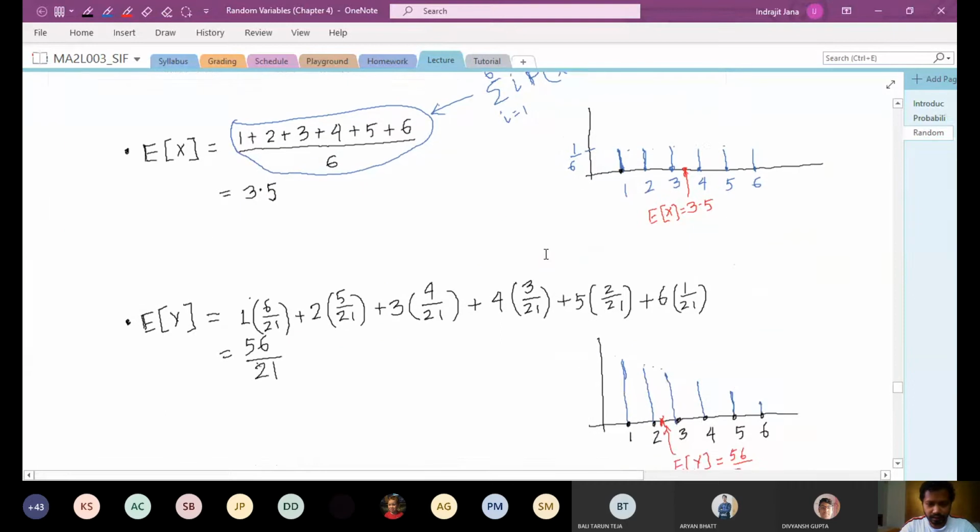One variant of this example, let's call this example 1b.